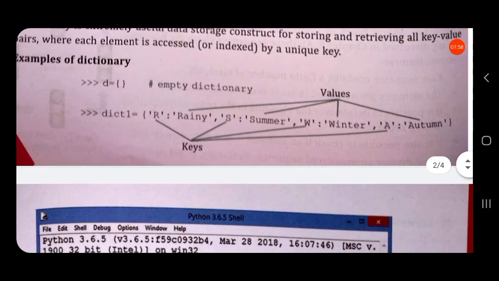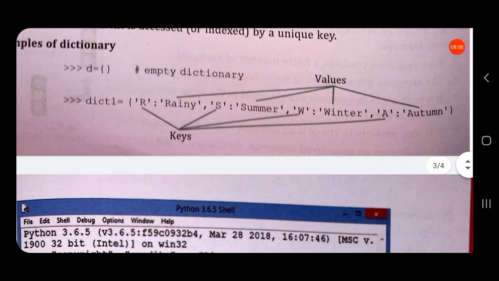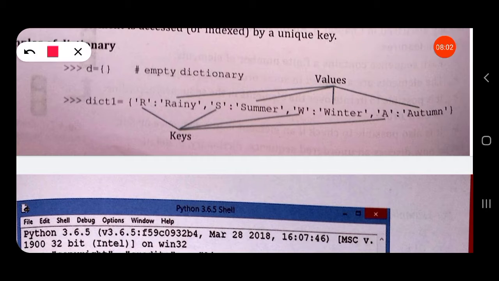Let us see examples of a dictionary. D is equal to curly braces. Likewise, we created an empty list L equal to square brackets like this. We can create an empty dictionary like this: D is equal to curly braces opening and closing. This way we can create an empty dictionary.